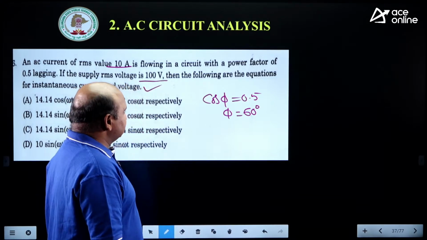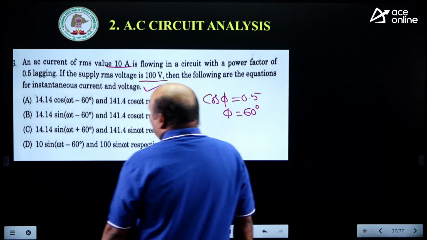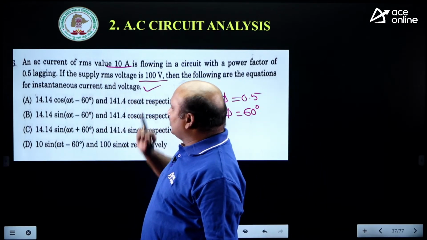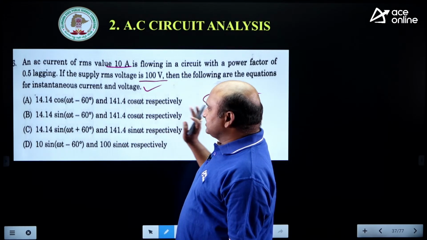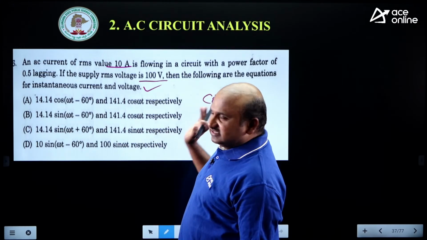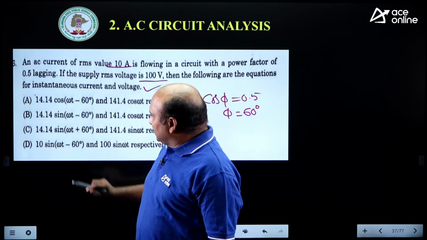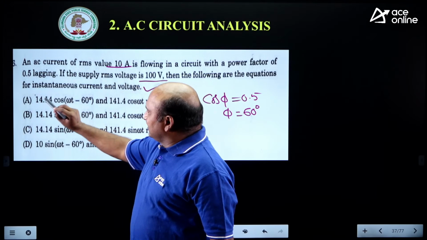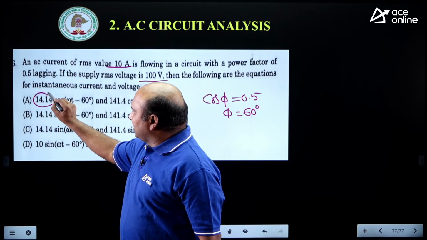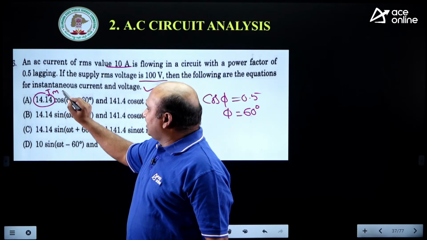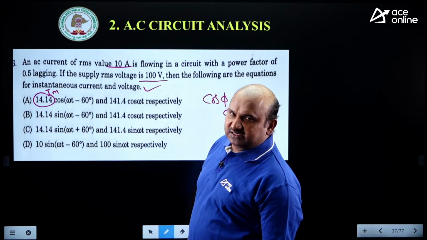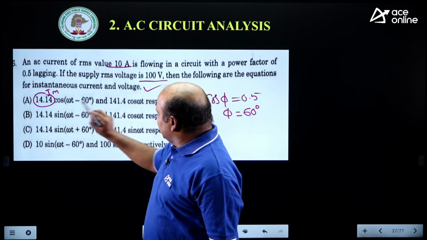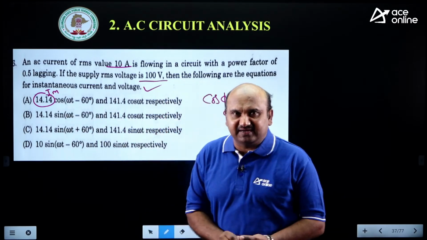Lagging power factor means, suppose you are considering the voltage as reference, then the current is lagging. Lagging means what? Negative. The first one is correct because this is RMS current. This is what? Maximum, na? I maximum is equal to IRMS into root 2, because IRMS is equal to I maximum by root 2. Now this is in cosine, this is in cosine. That is also very important here.